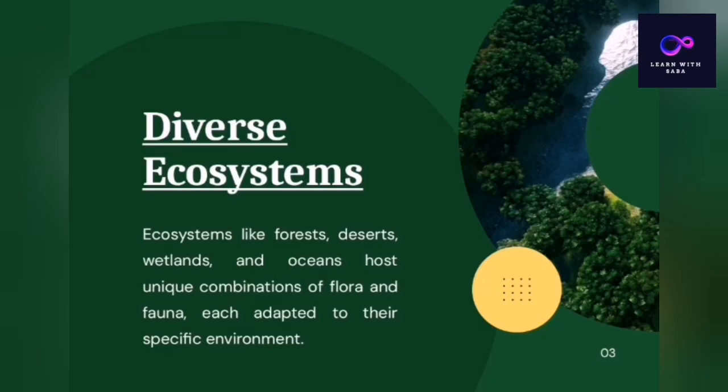The animals that live in the desert have the ability to survive without water for various days. And the other animals that live in the forest are different from the animals that live in the desert, and each is adapted to their specific environment. It means that every ecosystem has its own flora and fauna.